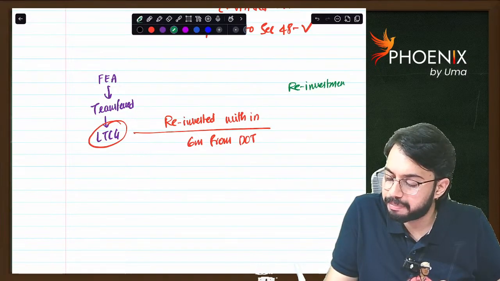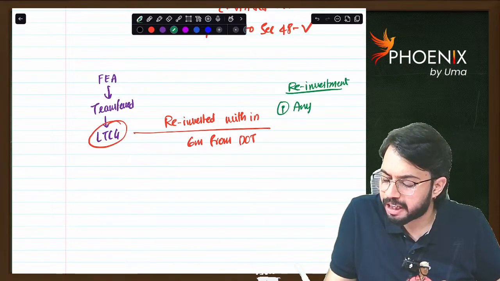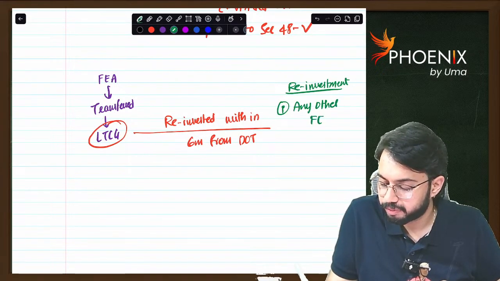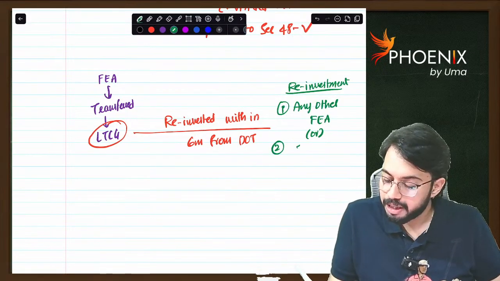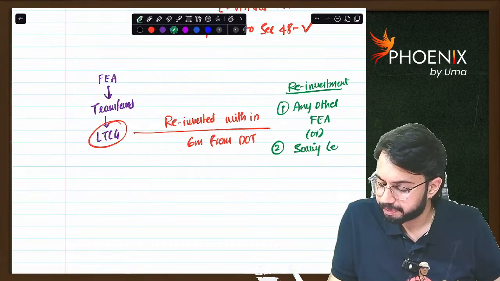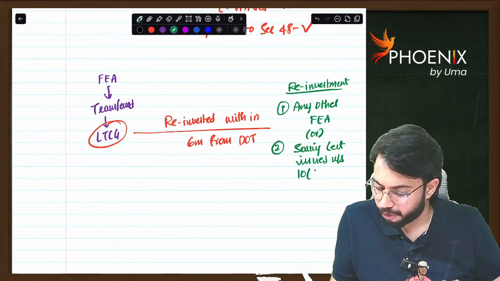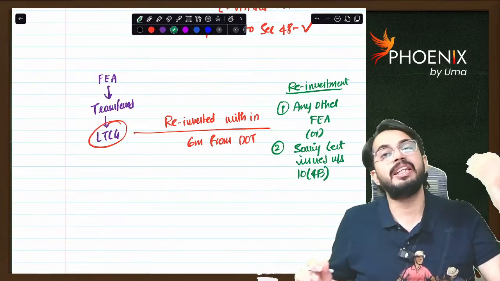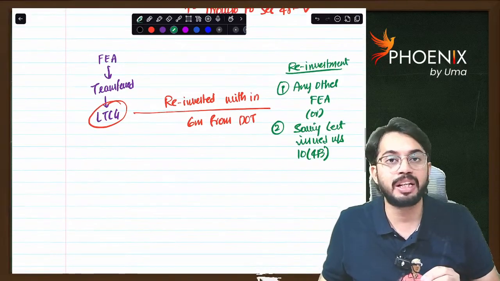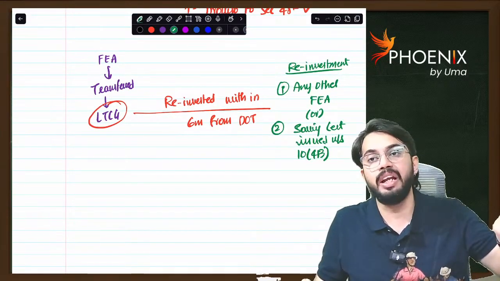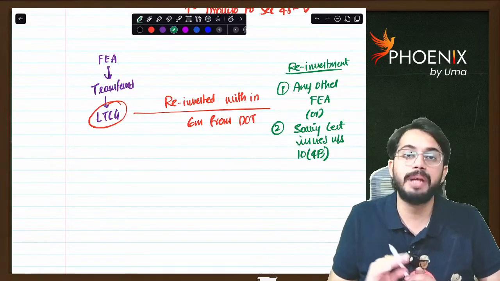Reinvestment should be made in any other foreign exchange asset or in savings certificates issued under section 10(4)(b). If reinvestment is made in another foreign exchange asset or in savings certificates issued under section 10(4)(b), whatever the amount reinvested, the total amount reinvested is not eligible for exemption. Proportionate exemption is to be calculated.